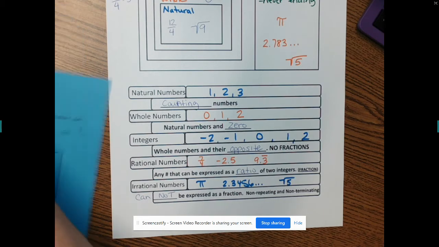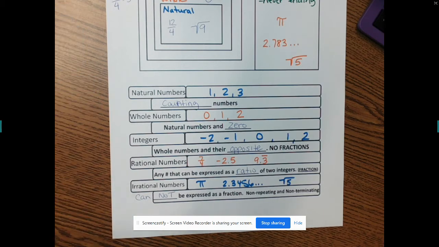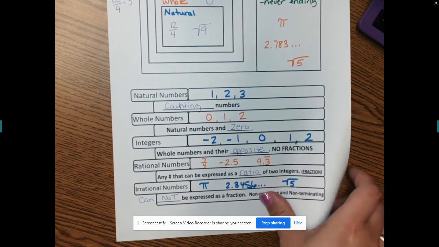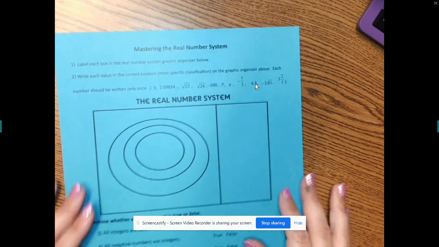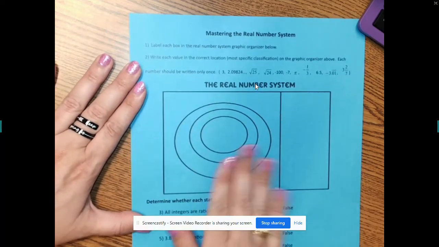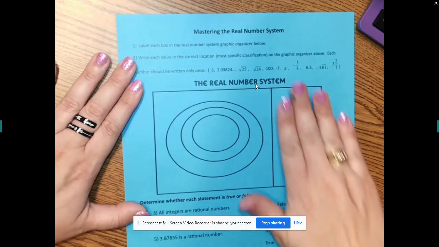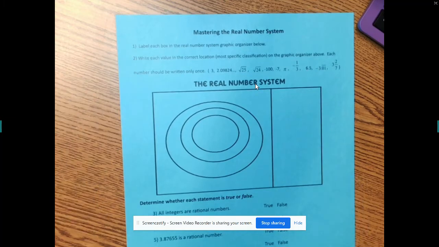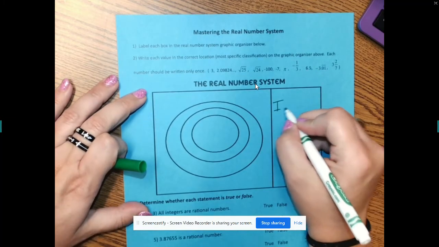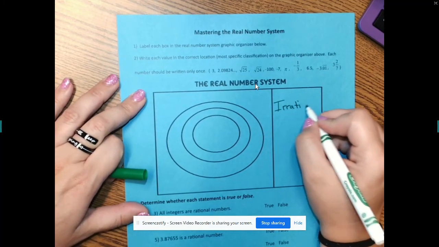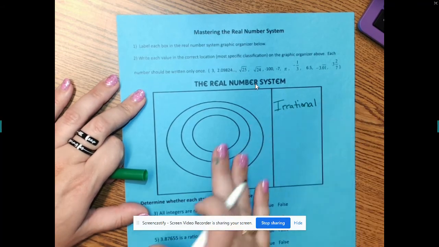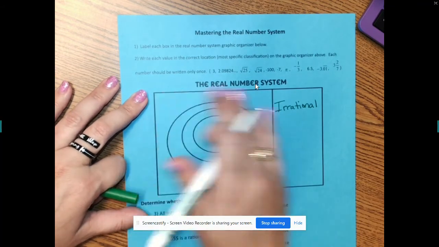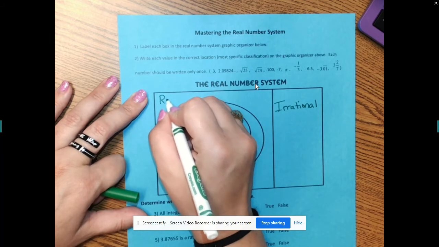All right, next page, your blue paper. Mastering the real number system. Keep this out because you're going to want to look at this. All right, there's a question on your homework that wants you to label the boxes. So I want to make sure you know how to label the boxes. What is this box over here by itself? Irrational. Irrational. What is this big box? Rational.